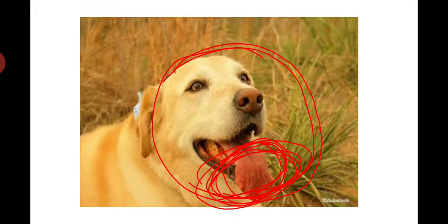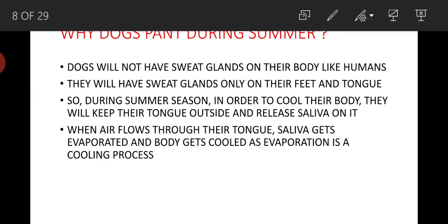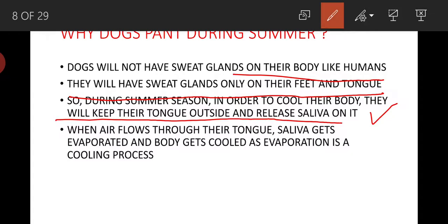The reason is, dogs do not have sweat glands on their body like humans. Humans have sweat glands throughout the skin, whereas dogs have sweat glands only on their feet and tongue. So during summer season, in order to cool their body, they keep their tongue outside and continuously release saliva on it.